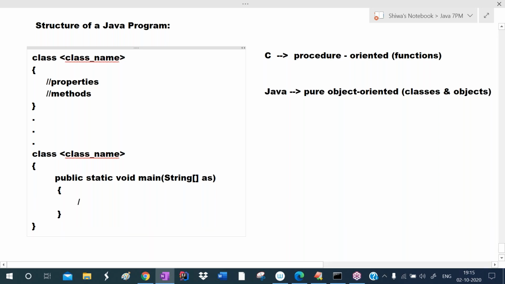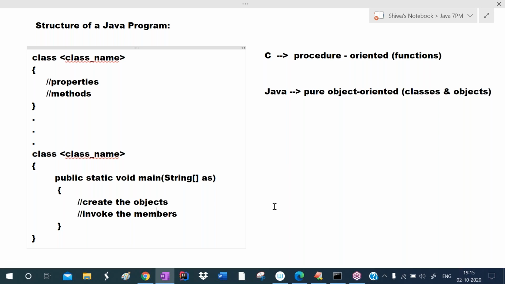Generally, inside main, we create the objects of the classes. Here we are defining the classes, and for these classes, we create the objects here. With the help of objects, we invoke the members. Invoking means calling. We call the methods. So this syntax we have to follow. This is the structure of a Java program. We write the Java program in the form of classes and objects.